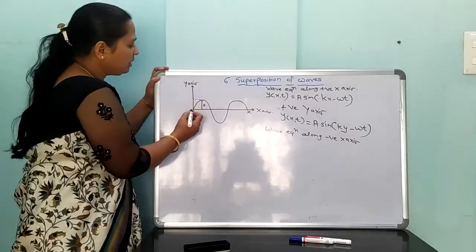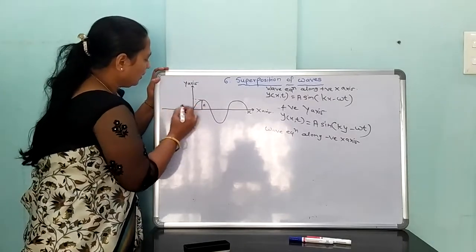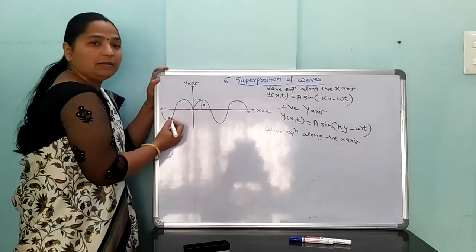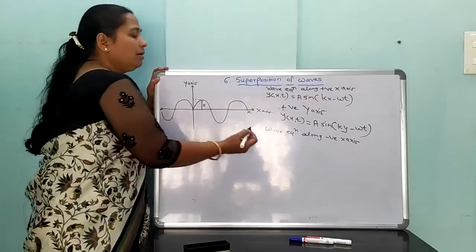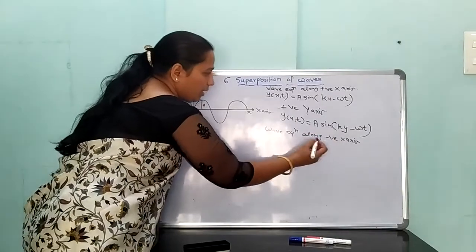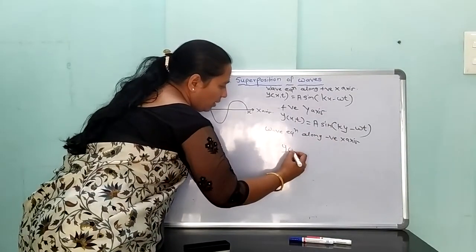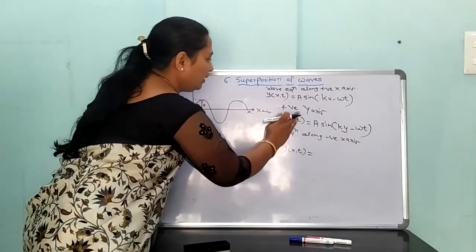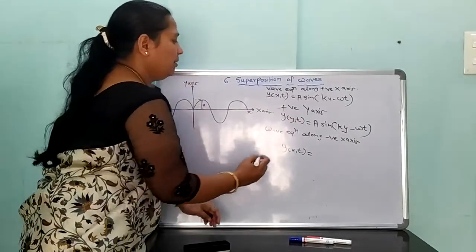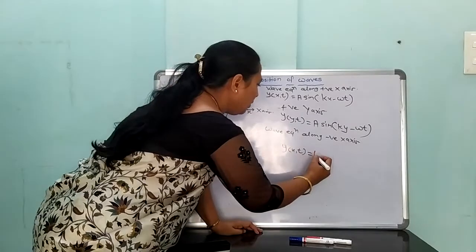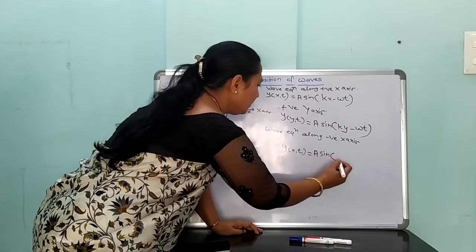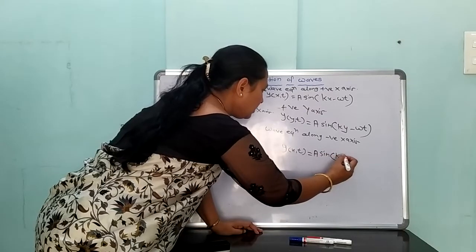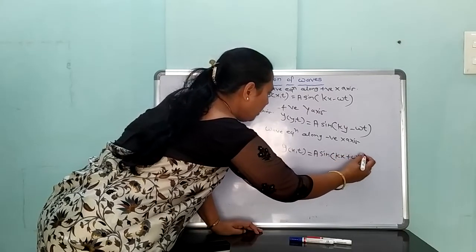Negative x-axis means the wave travels in the negative x direction. That equation is y(x,t) equal to A sine of kx plus omega t.